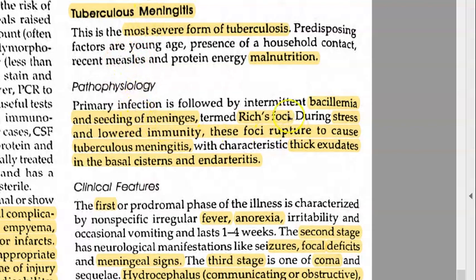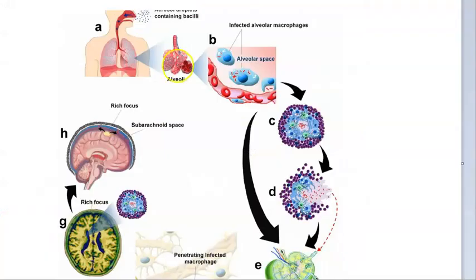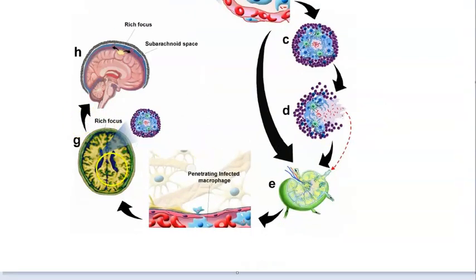Now here, there is something called the Rich focus, which you should know. How is it doing all this damage? Look at this. This person will inhale the tuberculous bacilli, and it goes to the lungs, and from the lungs to the bloodstream, and very easily it goes to the brain, where it forms this Rich focus, which will then burst and reach the subarachnoid space and cause meningitis.